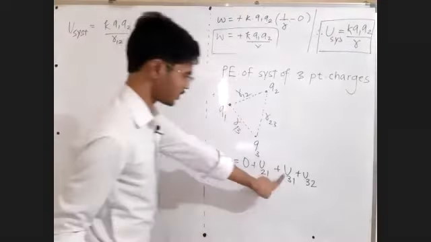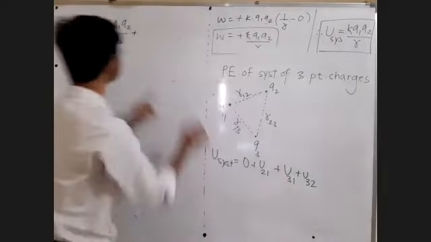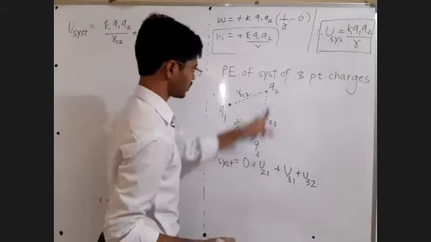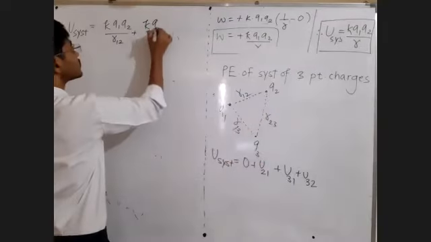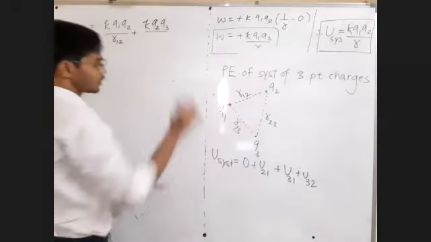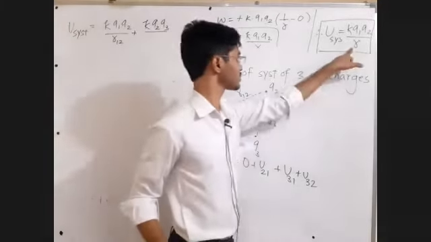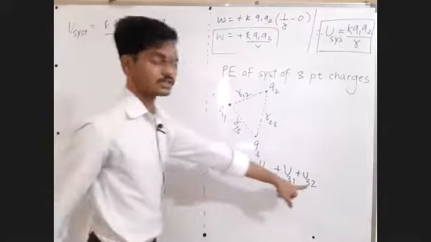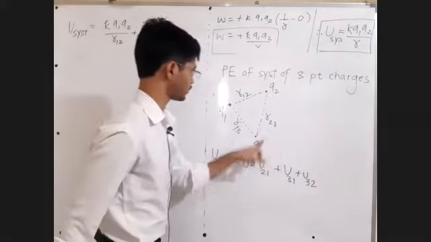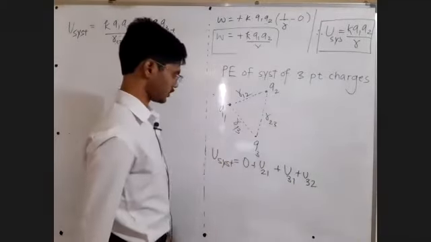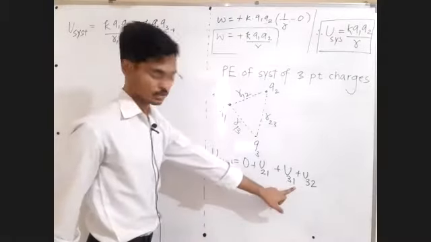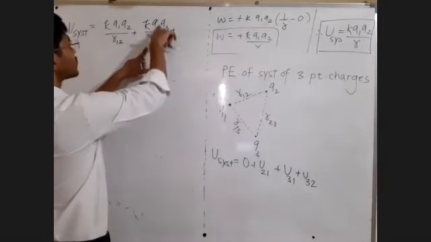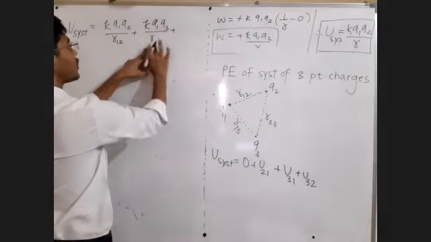Plus the interaction energy of 3 and 1. Oh, I made a mistake. The 3 and 1 interaction I have to write first: K Q1 Q3 upon R13.